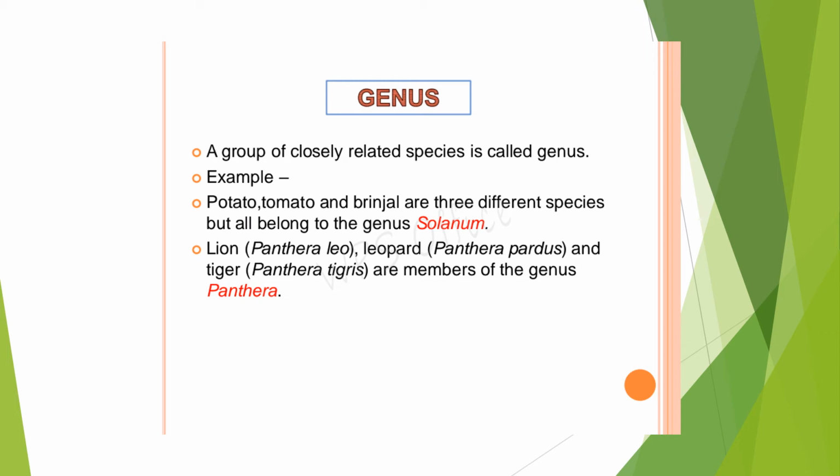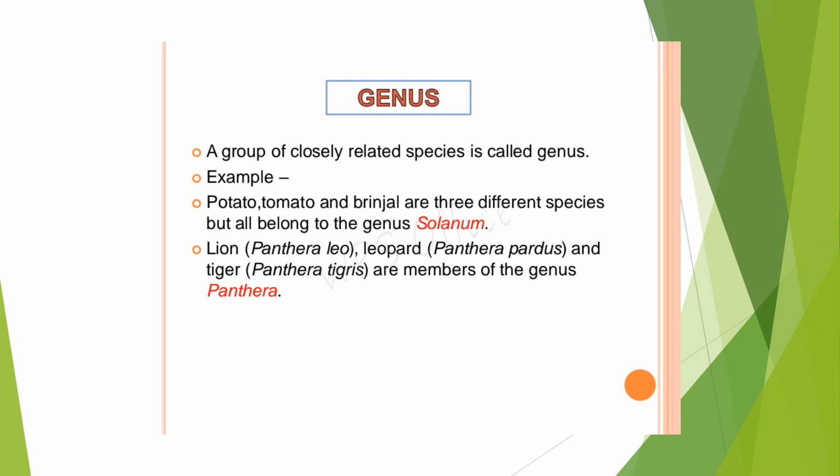See here, Panthera leo is lion, Panthera pardus is the leopard, and Panthera tigris is tiger. All these belong to different species, but commonly they have some similarity among themselves. So they all together are called the Panthera genus.